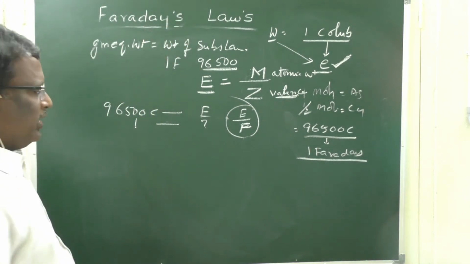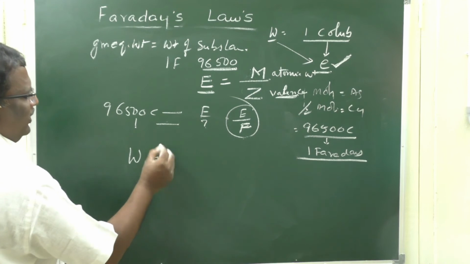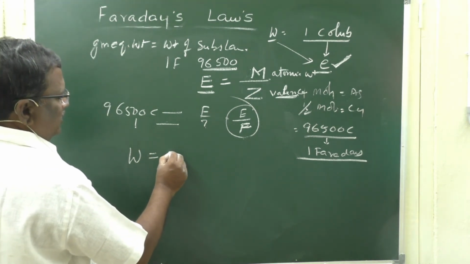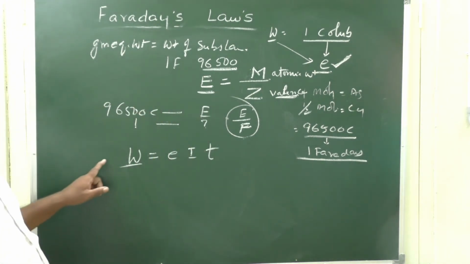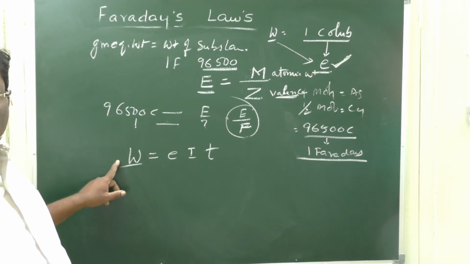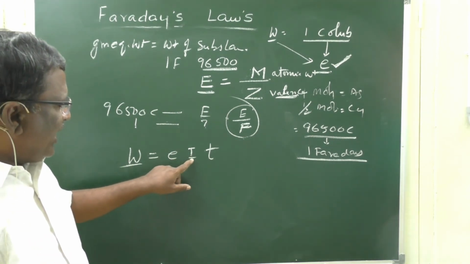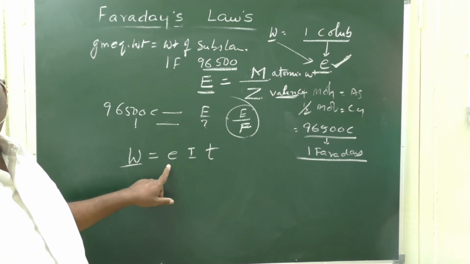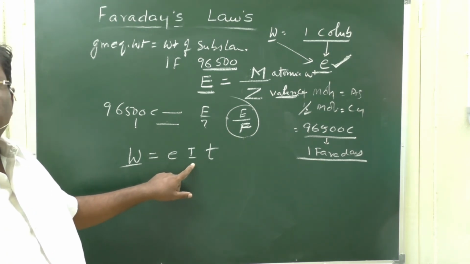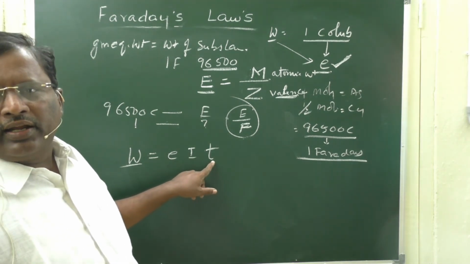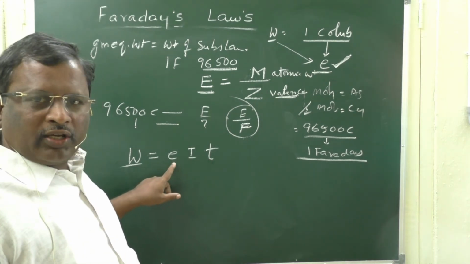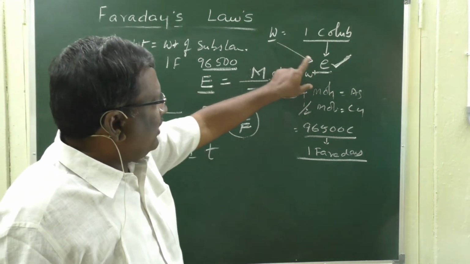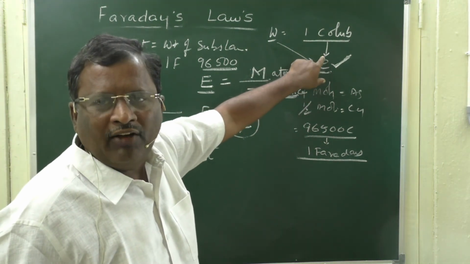Now, come to the first law. According to the first law, W is equal to e I T. The weight of the substance in grams deposited in an electrolysis is equal to e I T, where e is the electrochemical equivalent, I is the strength of current in amperes, whereas T is the time of electrolysis in seconds. Now, this electrochemical equivalent is nothing but the weight of the substance deposited for 1 coulomb of electricity.